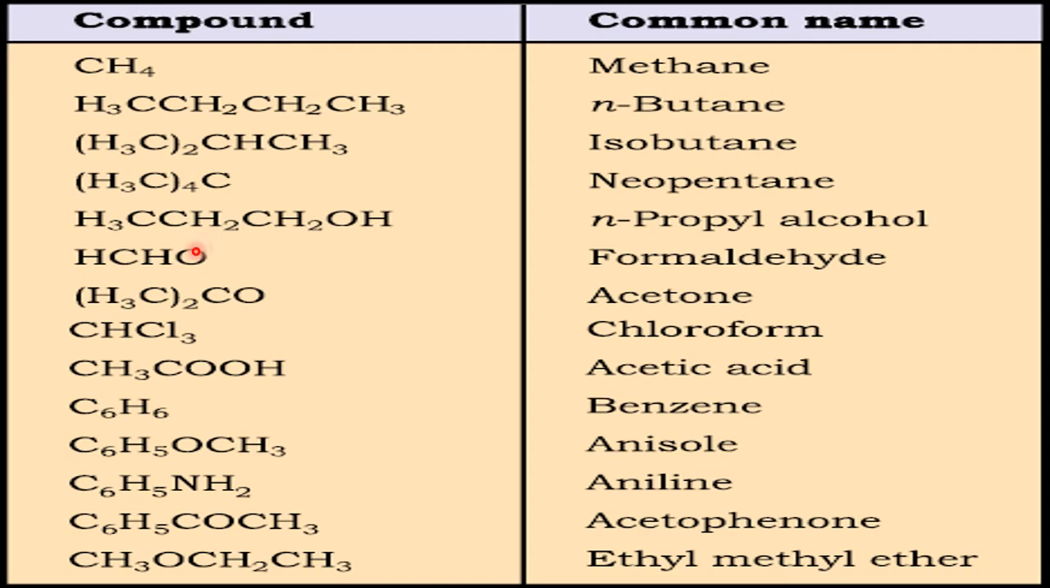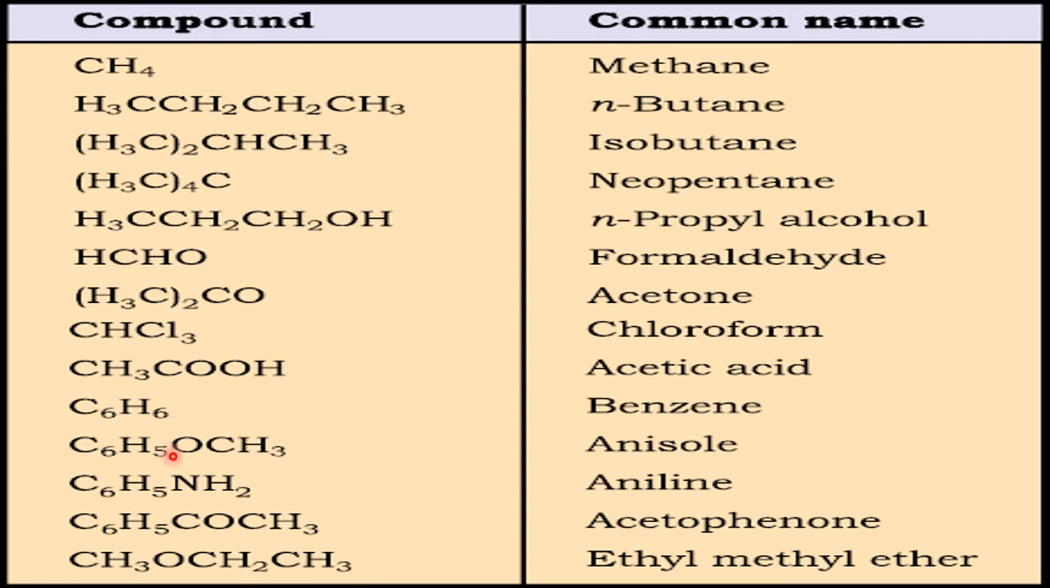This is called formaldehyde. Formaldehyde is a very popular name, but actually it is methanal; nobody uses that, we use formaldehyde only. It is used to store specimens in water. Acetone, a very important ketone. Then chloroform, an anesthetic. Acetic acid: a very dilute form of acetic acid is used in our kitchen in the form of vinegar. Benzene, the first member of aromatic hydrocarbons, and many benzene derivatives are nowadays in use in the chemical industry.